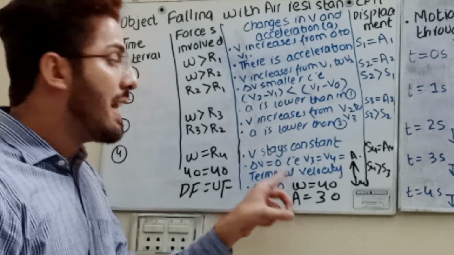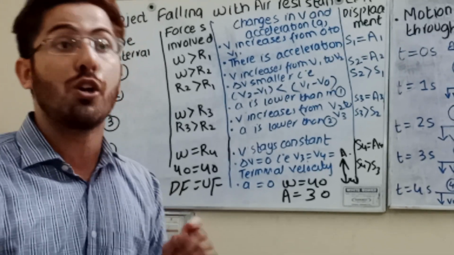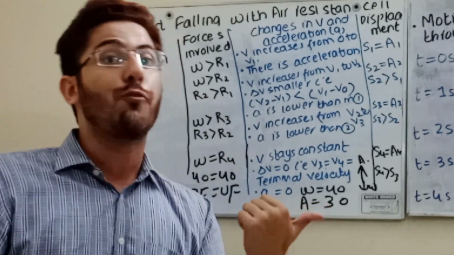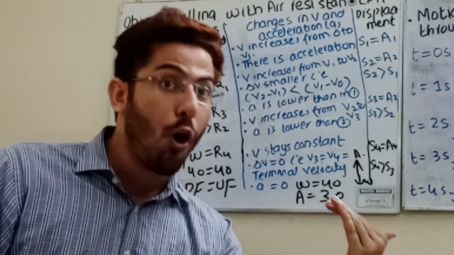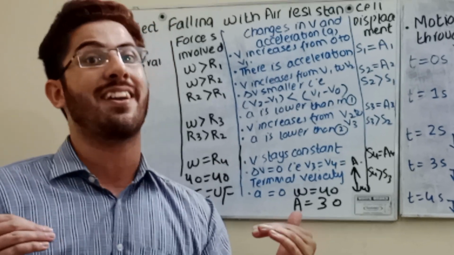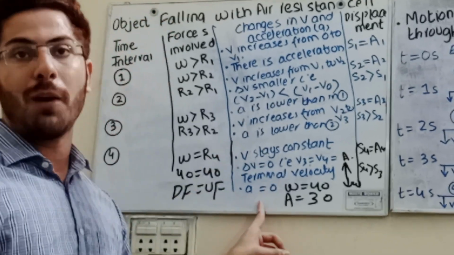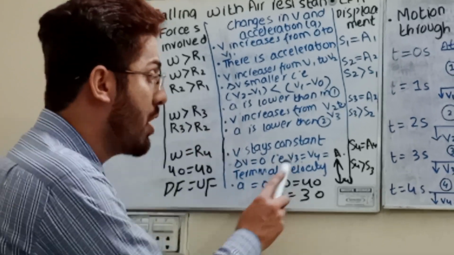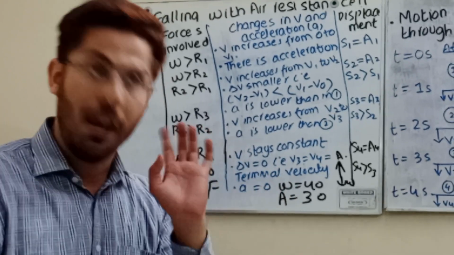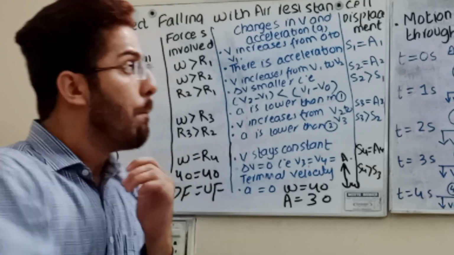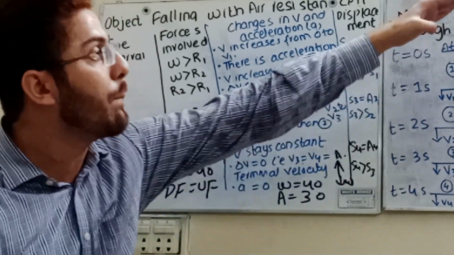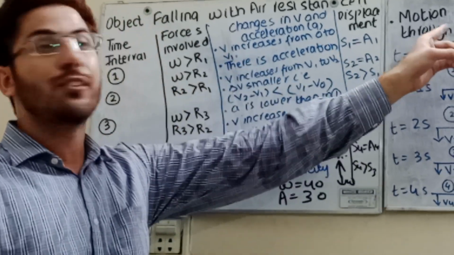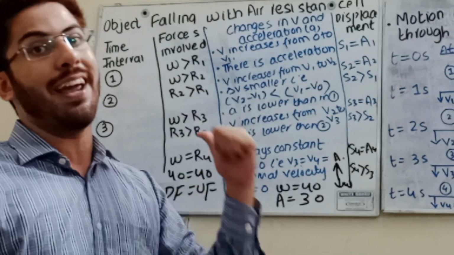This point is known as terminal velocity. Student, do remember one point: at the terminal point, where the downward force and upward force are equal, where the weight of the object is equal to the air resistance, acceleration will be 0 and the body will definitely move at a constant speed. This question is mostly asked in the exam. I will write the definition also, don't worry, but you can conceptually understand how a piece of paper falls in a vacuum, and how a piece of paper falls with air resistance.